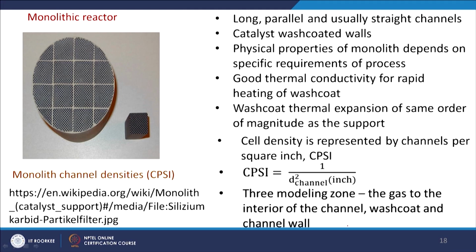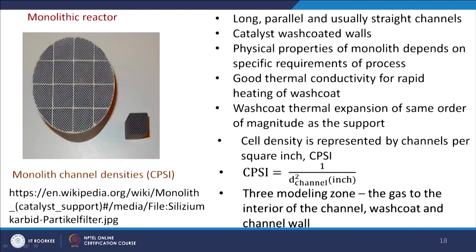Here also we can do catalyst loading inside and wash coating, and only the improvement in the design is available in this case. It has long parallel and usually straight channels with catalyst wash coated walls. The physical properties of the monolith depend on the specific requirements of the process: good thermal conductivity for rapid heating, wash coat thermal expansion of the same order of magnitude as the support, and cell density.